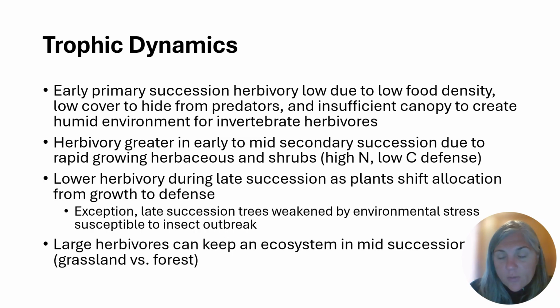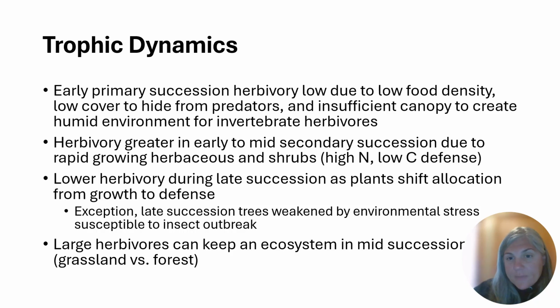Also, in early growth, plants tend to be higher in nitrogen and they have lower carbon defenses, so they're more susceptible to herbivory. We see lower herbivory during late succession as plants shift allocation from growth, so nitrogen, because of their photosynthesizing, to more defense, which makes them less palatable for herbivores.